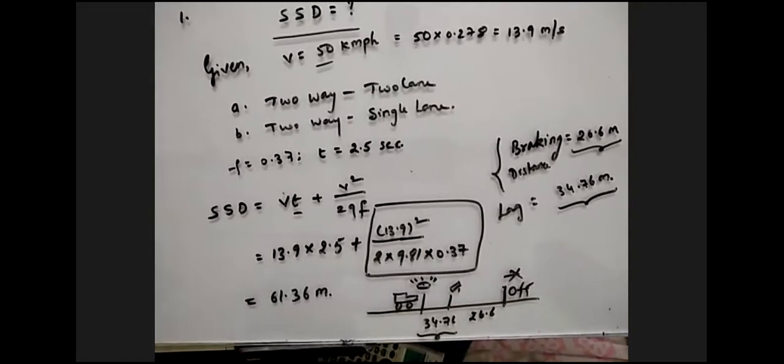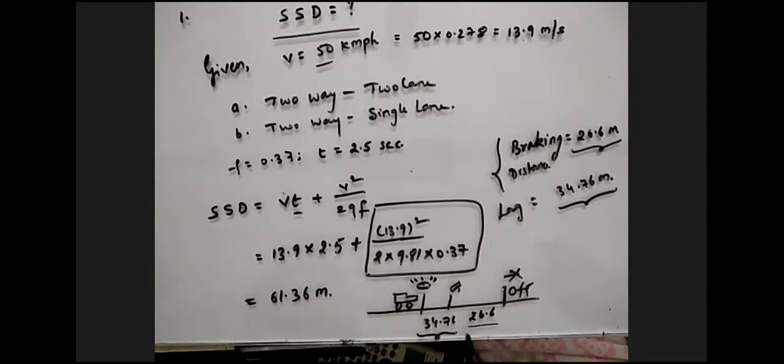So before applying the brakes, the distance traveled is the lag distance, that is 34.76, and after applying the brakes, the vehicle will travel some more distance, that is 26.6 meters. That will avoid the accident with the object.